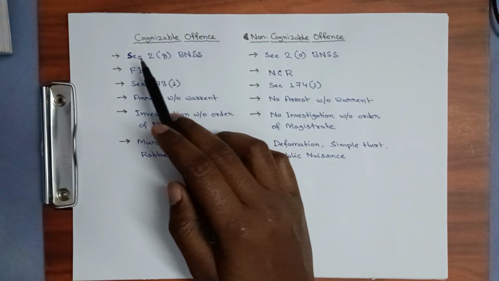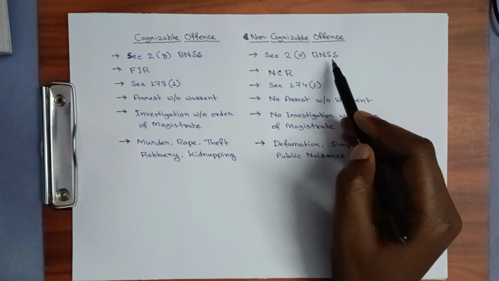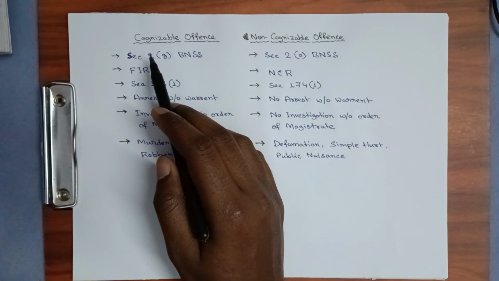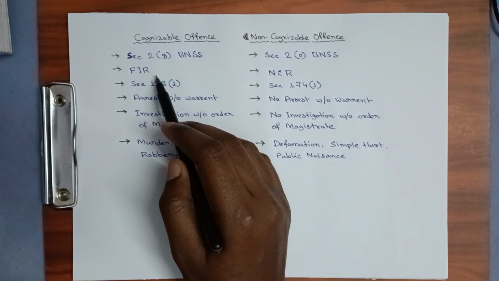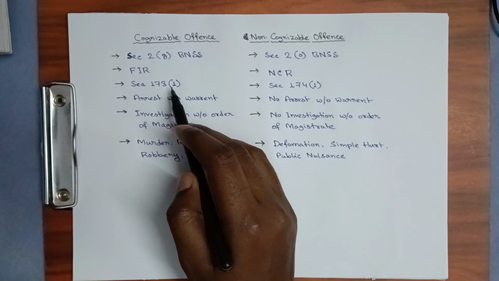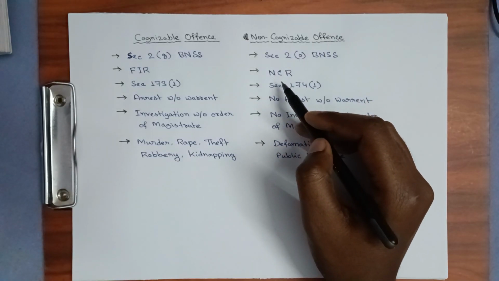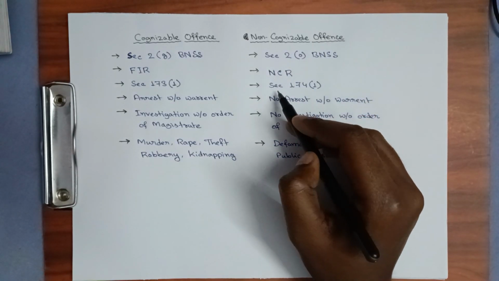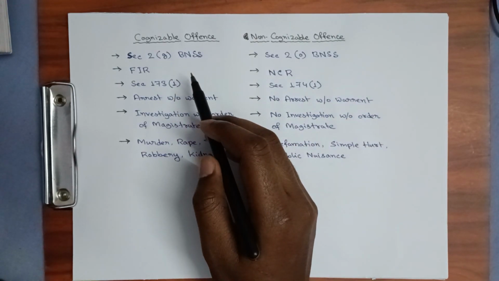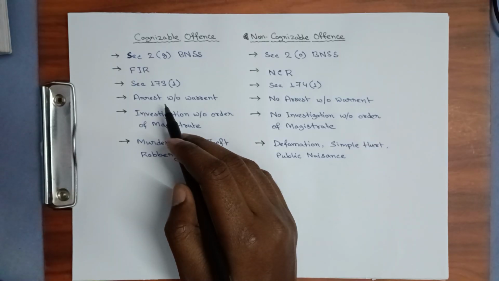Cognizable offense is defined in section 2G of BNSS and non-cognizable offense is defined in section 2O of BNSS. We'll see the definition from the Bare Act. For cognizable offense we file an FIR, which is known as First Information Report, under section 173 subsection 1 of BNSS. And for non-cognizable offense we file an NCR, known as Non-Cognizable Report, under section 174 subsection 1 of BNSS.